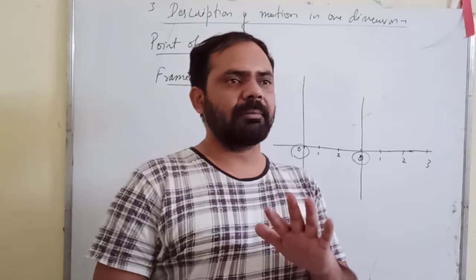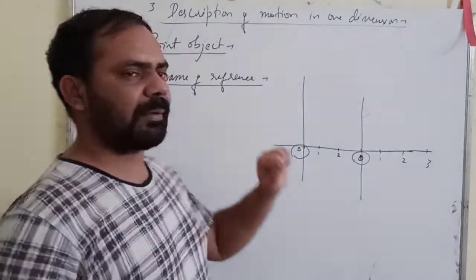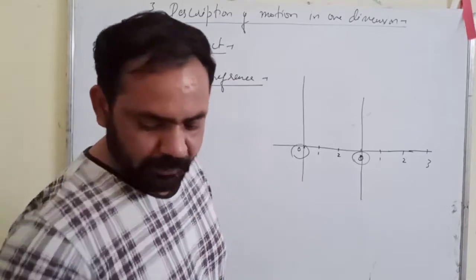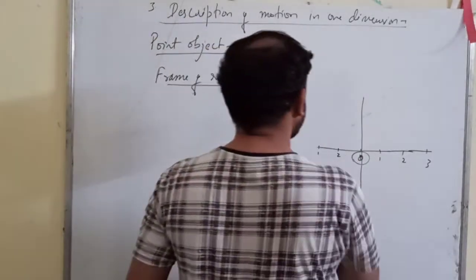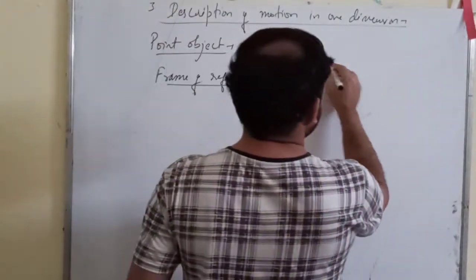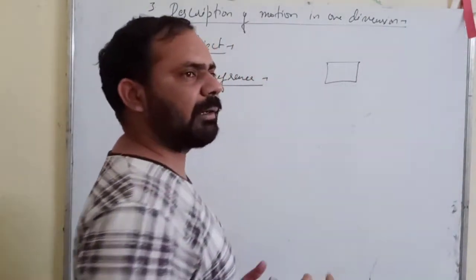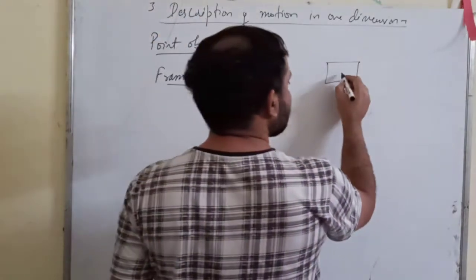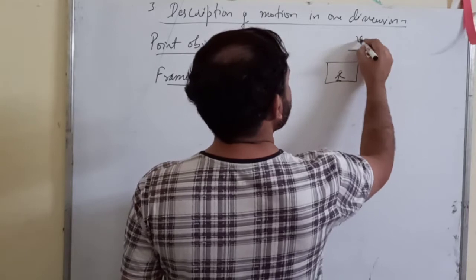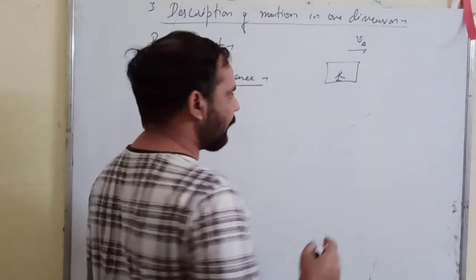Similarly, we have something called the frame of reference also. I will give you an example. Suppose there is a railway coach and a person A is sitting inside it, and this is moving with a velocity of v.